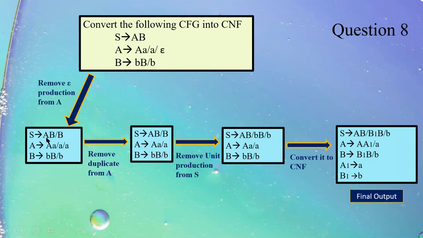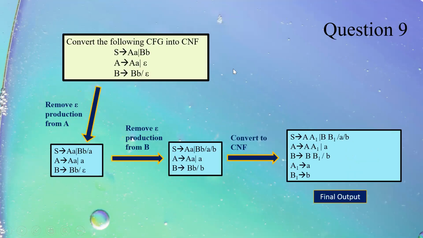Okay, ma'am. And in this case, if I remove only capital B, that is why I have added this. Fine. Now come to question number 9. I have 2 epsilon. First I remove from A. So in this case, I get small a, and in this case also I get small a.